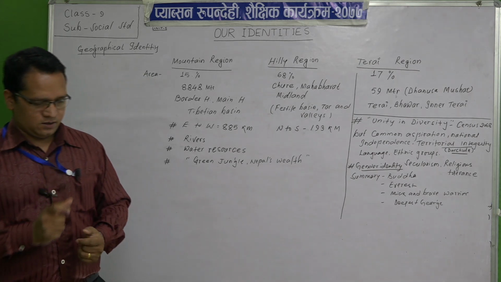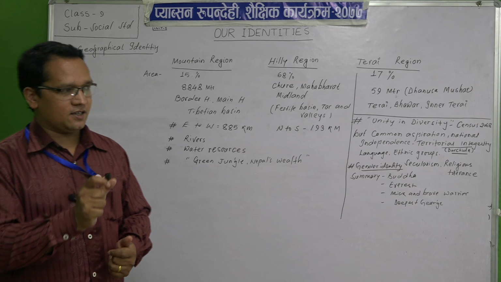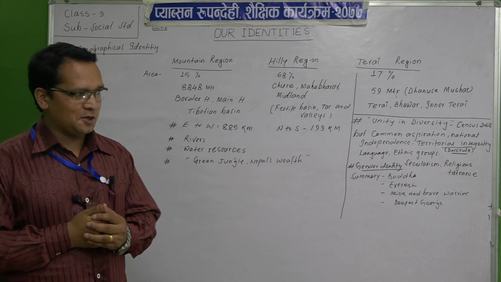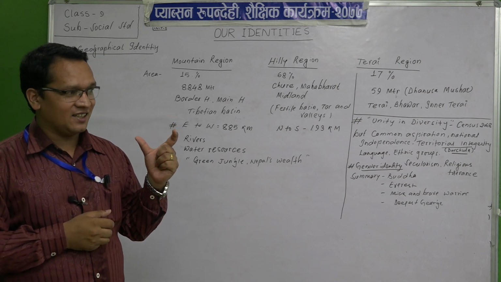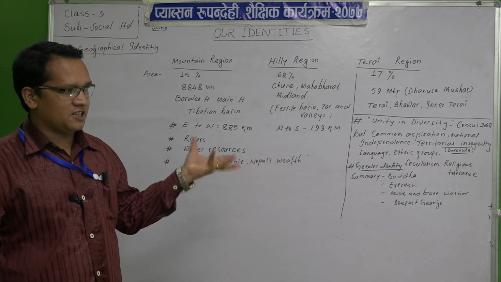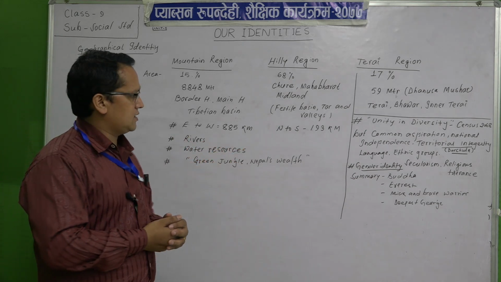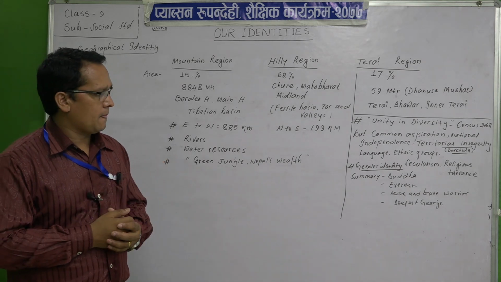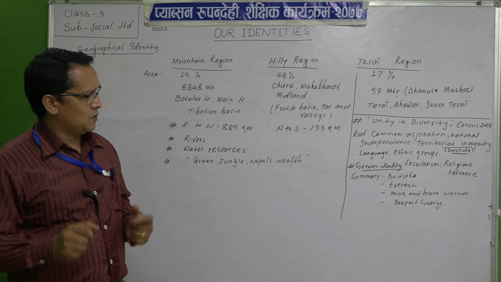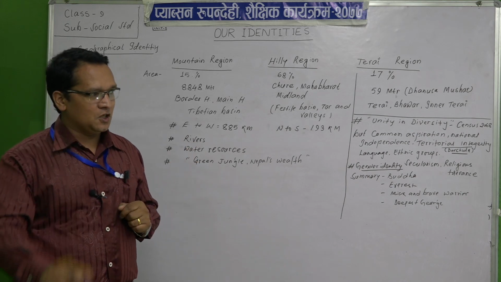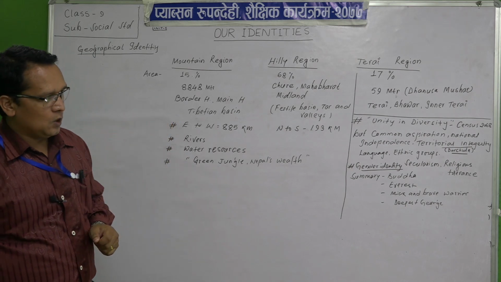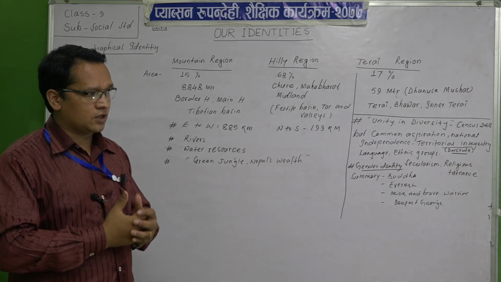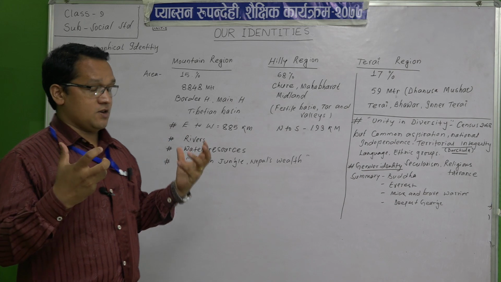I explained about the diversity, but I have still not explained clearly about the unity. We have diversified in various ways. There are lots of diversities, but we have unity. We have common aspirations. We have national independence. We have territorial integrity. We love our sovereignty. We are ready to die for our nation. This is our unity, our common aspirations.